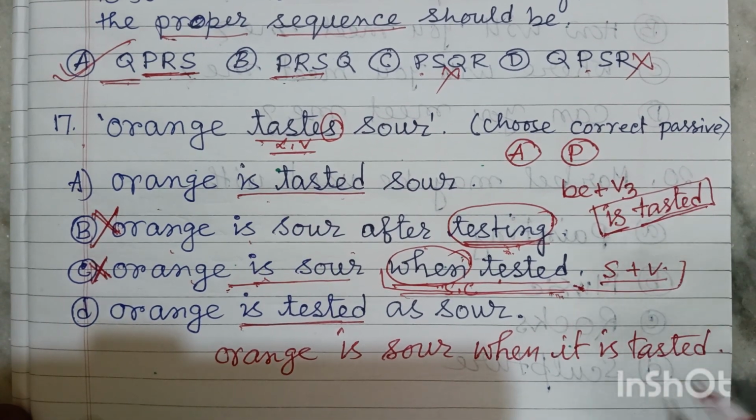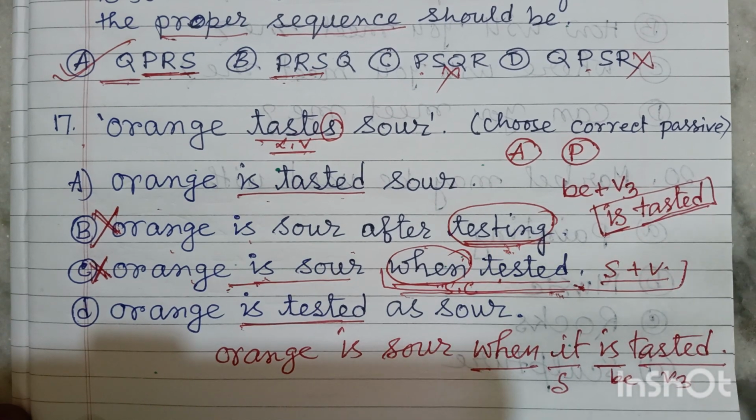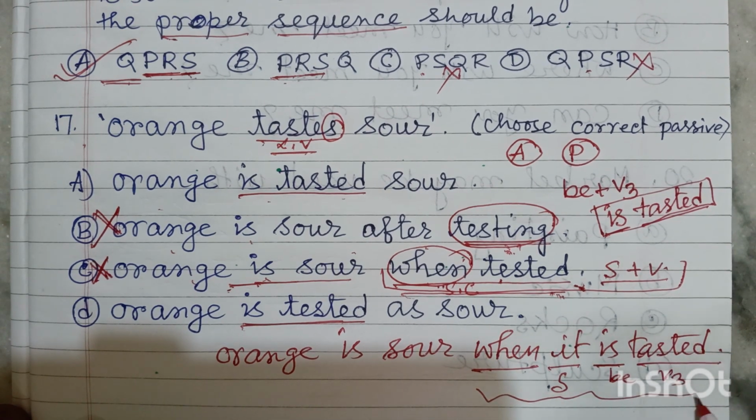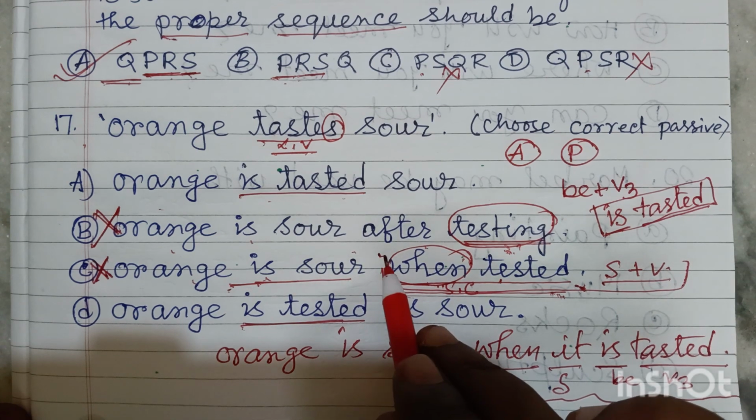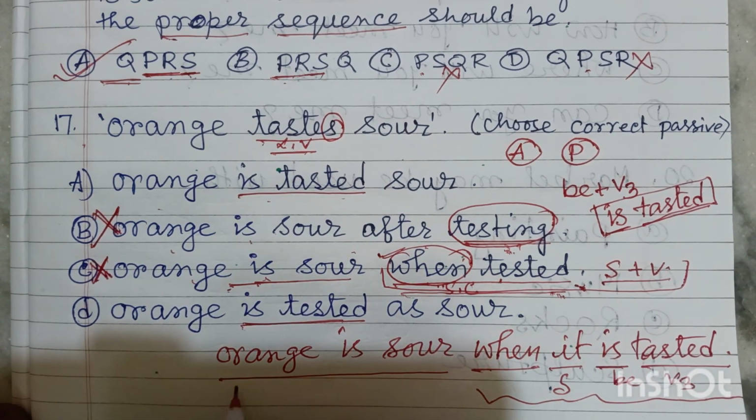Friends, here you can see I have written B plus V3. That means it is the B verb, it is V3, it is passive, this is the subject, and this is the subordinating conjunction. So entirely it becomes a subordinating clause. But here you cannot see this structure. And this part, orange is sour, is in active form.